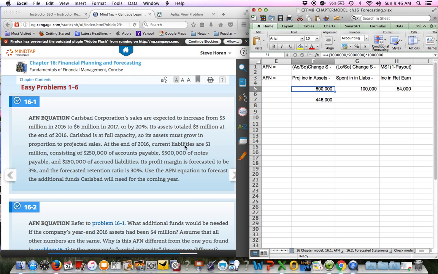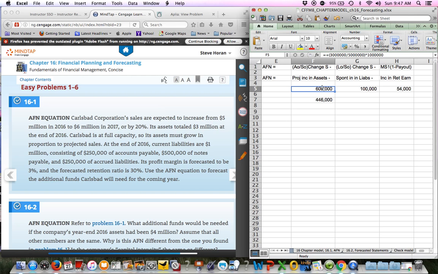At the end of 16, current liabilities are $1 million, consisting of $250 of accounts payable, $500,000 of notes payable, $250 of accrued liabilities. Profit margin is forecast to be 3%, and forecasted retention ratio is 30%. So that profit margin is the very bottom line of the income statement after interest and after tax. That's how much the profits are.